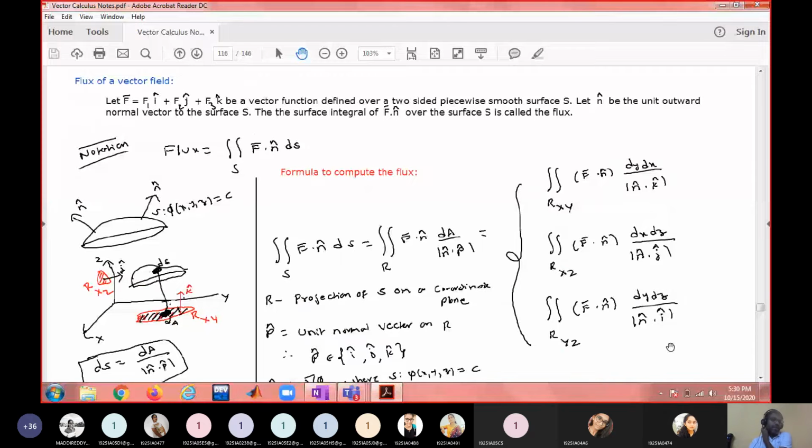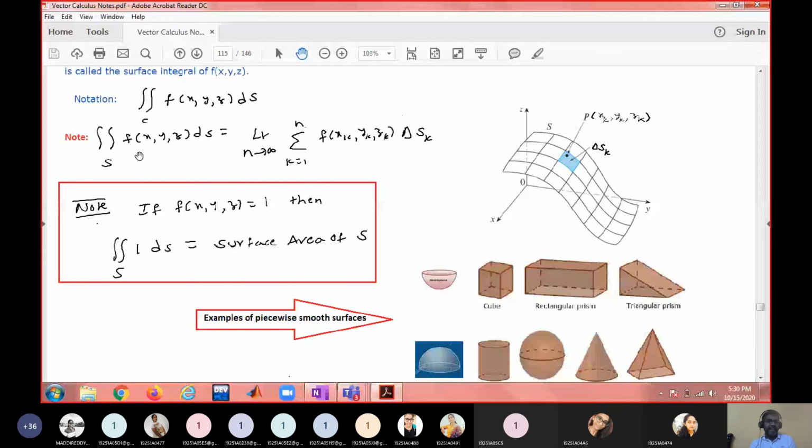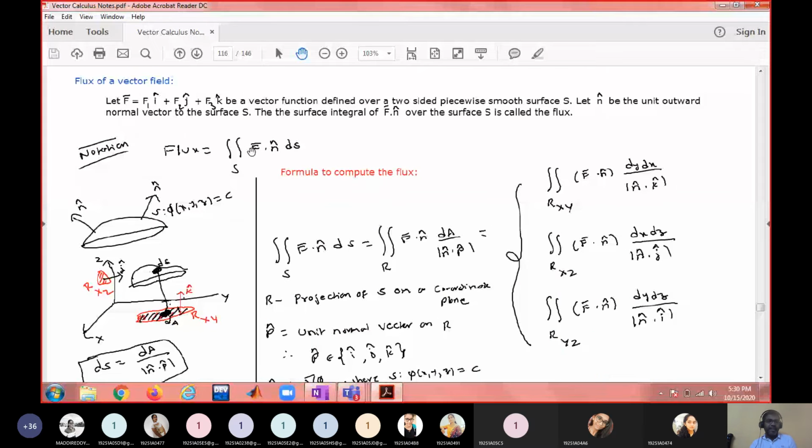How to find out? A special case of surface integral is called flux. Here f is a scalar function, F bar is a vector function, n cap is a vector function, and F bar dot n cap is a scalar function. What is n cap? N cap is the unit outward normal vector to the surface. You know how to find the unit outward normal to the surface.